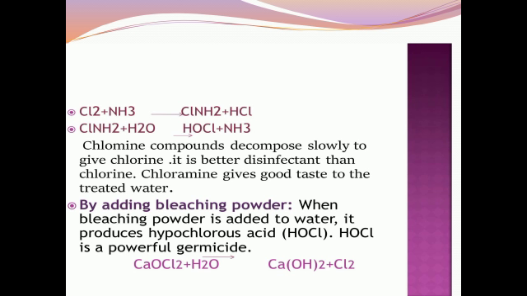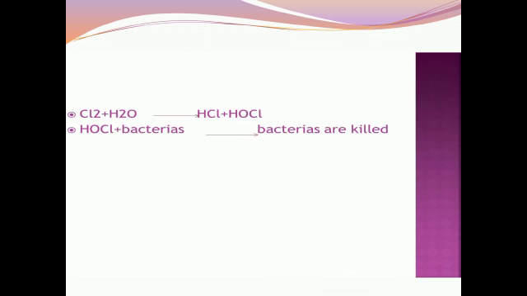The third one is by adding bleaching powder. In this method, the chlorine is added in the form of bleaching powder. It also produces the same hypochlorous acid, HOCl. This hypochlorous acid is a powerful germicide and it kills the bacteria. So this is the potable water treatment, the drinking water treatment.